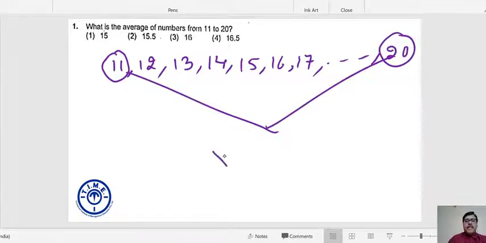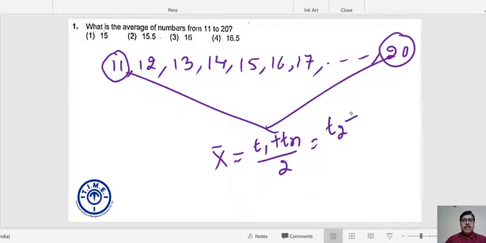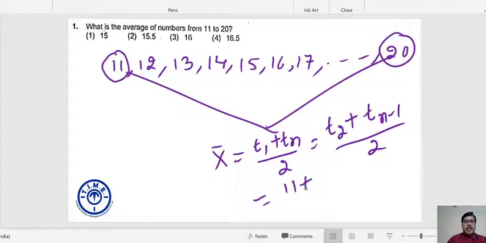So the average is simply the average of the terms equidistant from beginning and end. Can I say first plus last divided by 2 is equal to second plus second last divided by 2? So my answer is simply 11 plus 20 by 2, which is nothing but 15.5.